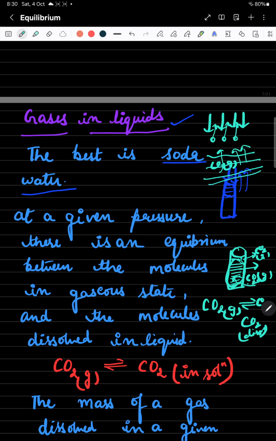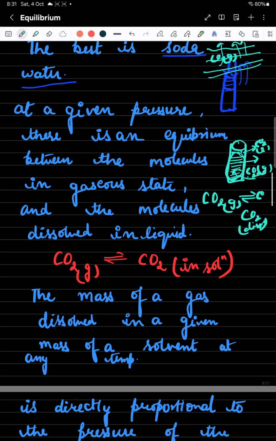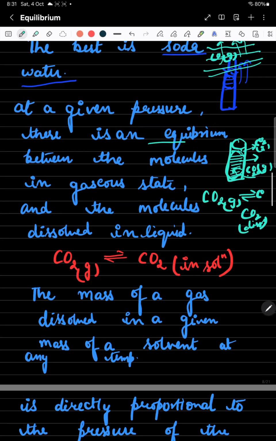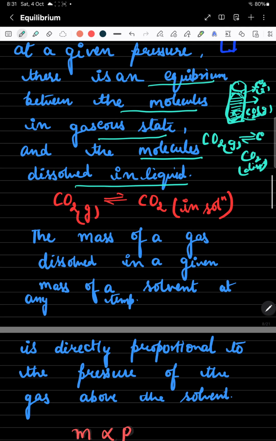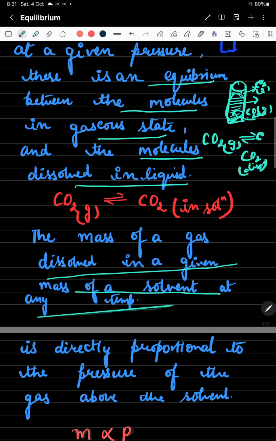So the equilibrium would be disturbed, and then again equilibrium would be reached. Once both phases become equal, like carbon dioxide present in the gaseous and dissolved form, again you can achieve equilibrium this way. So you can easily understand why this fizz sound is there. At a given pressure, there is an equilibrium between the molecules in the gaseous state and the molecules dissolved in the liquid. The mass of a gas dissolved in a given mass of solvent at a given temperature.